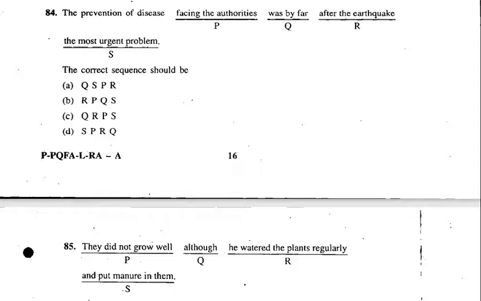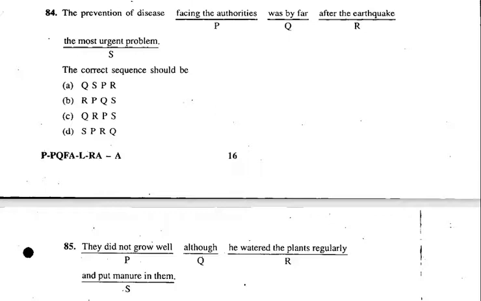So shall we go to the next question now? Question number 84. The prevention of disease. Now here, facing the authorities can't come, P can't come. The prevention of disease after the earthquake, yes, it is possible. Or the prevention of disease was by far, yes, was can also come. So you have to think what can come.